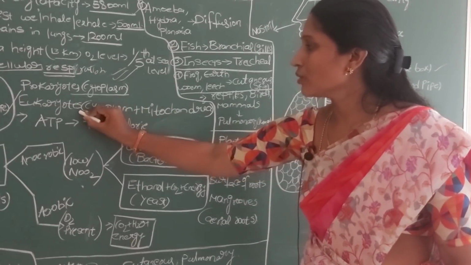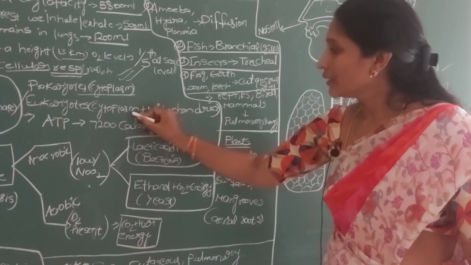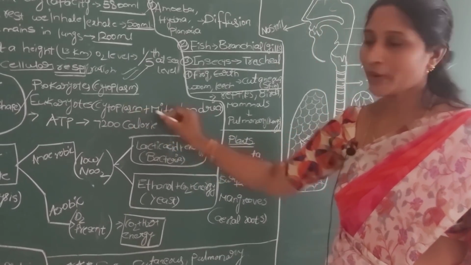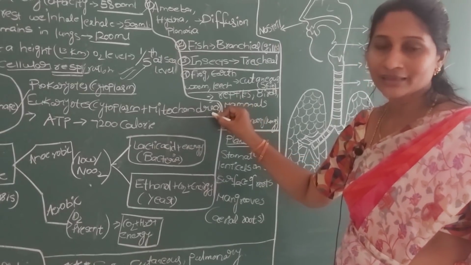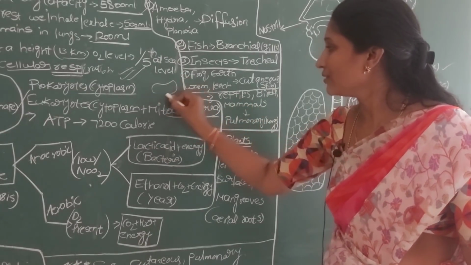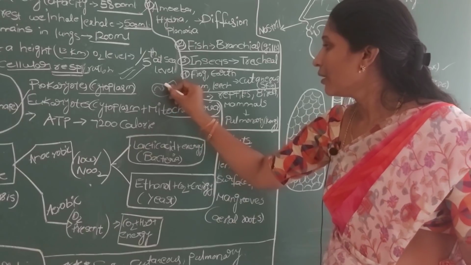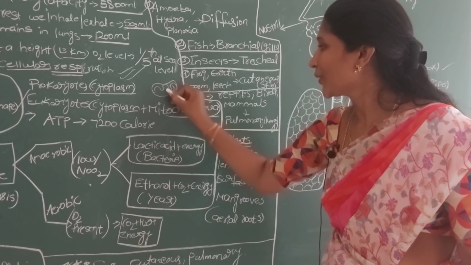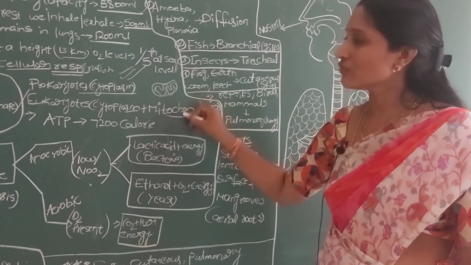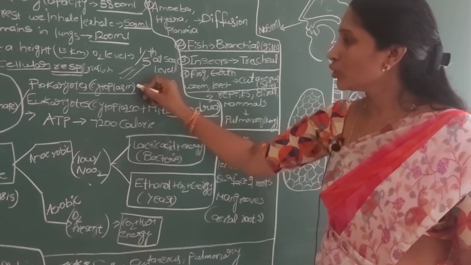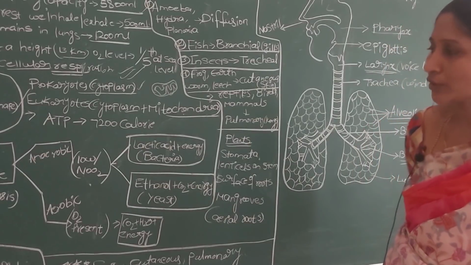In eukaryotes, cellular respiration takes place partly in the cytoplasm, and the remaining, most of it, occurs in the cell organelle you already studied in 9th class, the mitochondria. So mitochondria is the place where cellular respiration occurs in eukaryotes, but in prokaryotes it occurs only in the cytoplasm.